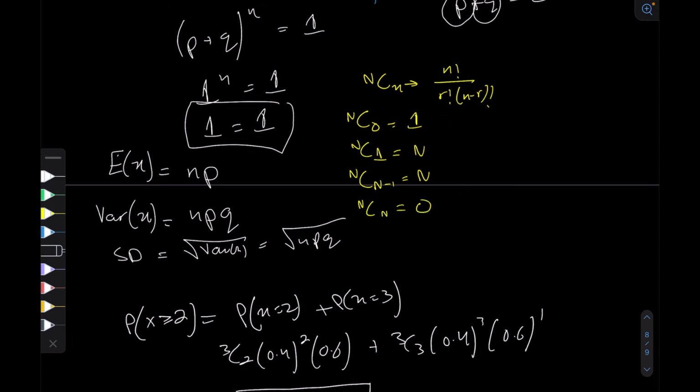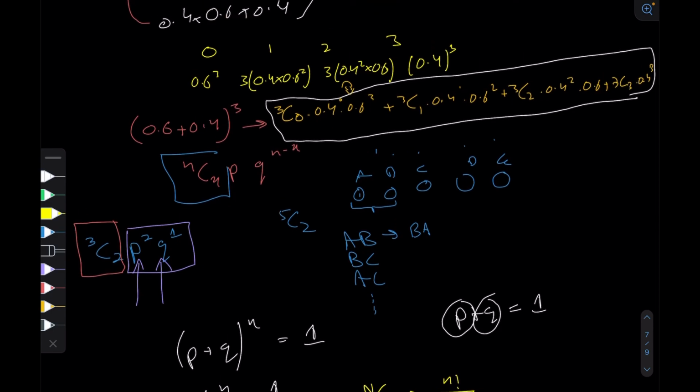You should at least remember these situations, because sometimes they're useful when you want to calculate the number of terms. They might ask you how many terms are there such that the probability of x equaling 3 is so and so. Something like that. So that's all for the binomial distribution.